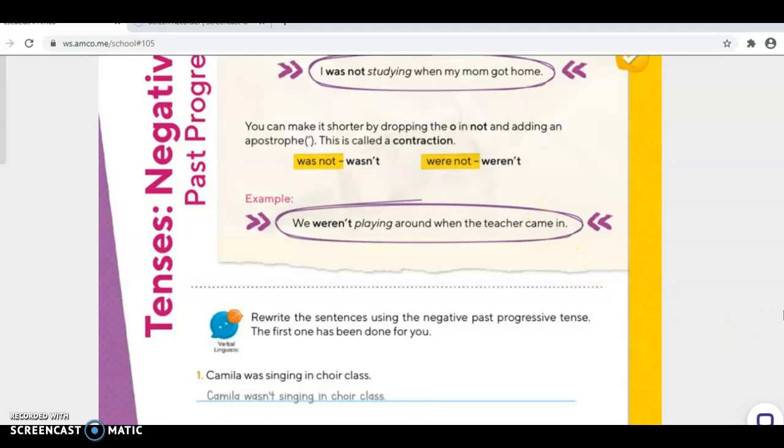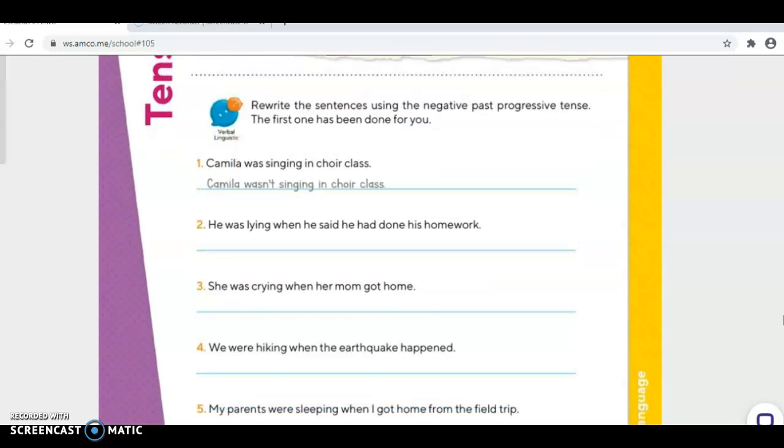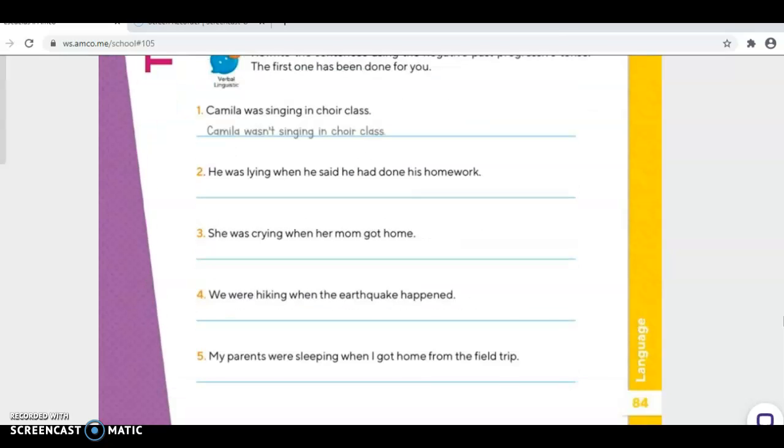Okay, excellent. Now it's your turn to put in practice what you have learned. Okay, rewrite the sentences using the negative past progressive tense. The first one has been done for you. Okay, we are going to check our example in order to complete the other sentences, okay?